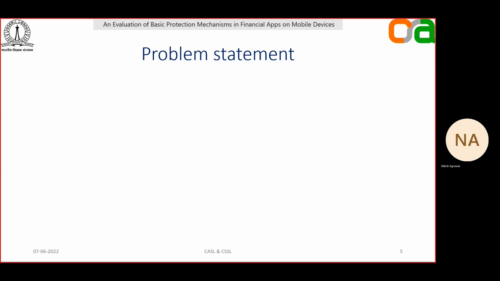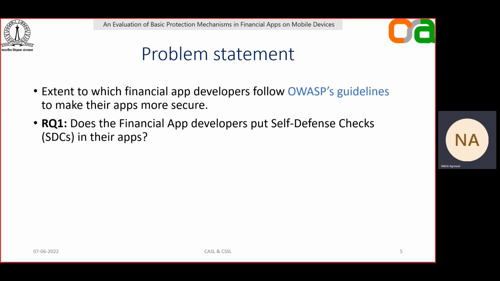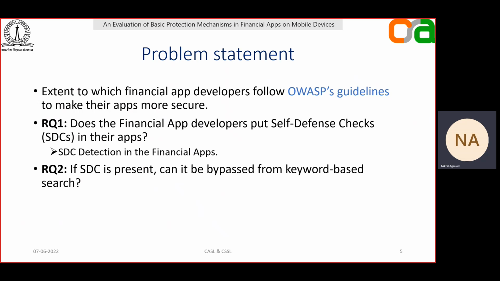Motivated by this, we study the extent to which the financial app developers follow OWASP guidelines to make their apps highly secure. That is, we first find whether the financial app developers are putting these self-defense checks in their apps, and if such checks are present, can these checks be bypassed if we try to locate the related code from keyword-based search using various reverse engineering tools?